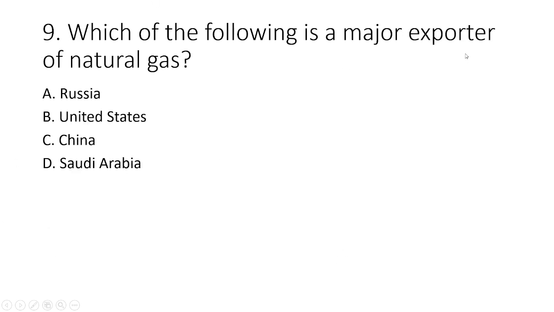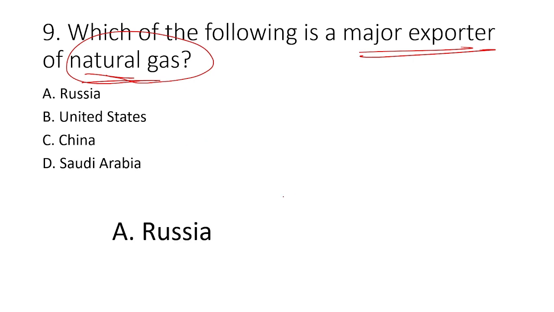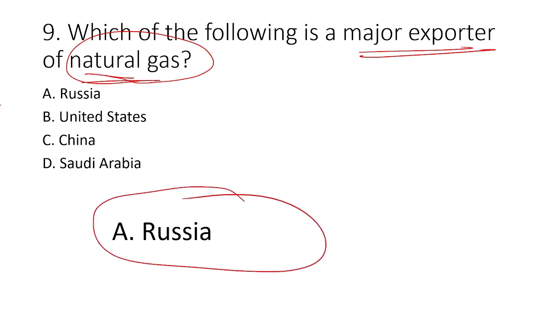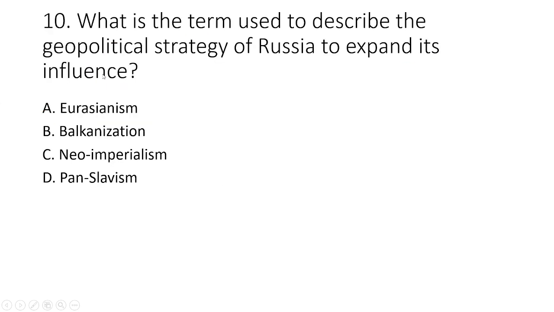Which of the following is a major exporter of natural gas? Okay, major exporter of natural gas. So which one of these four countries? The option is Russia. Option A, Russia is a major exporter of natural gas out of the given four countries. We move to the next question now.